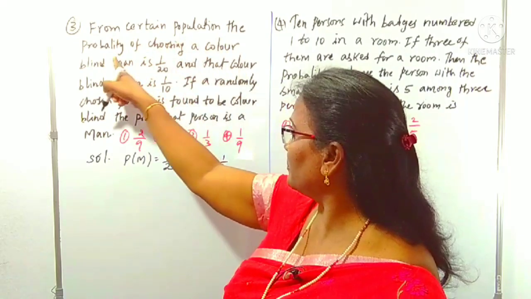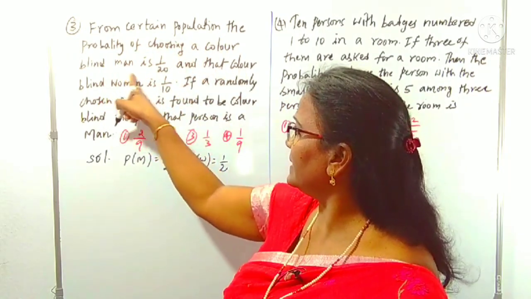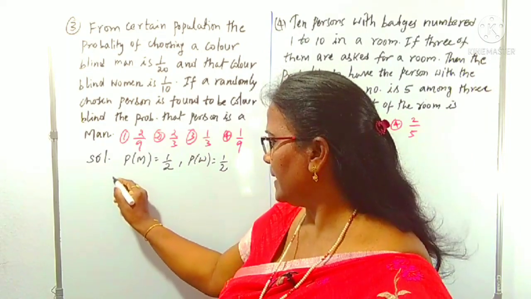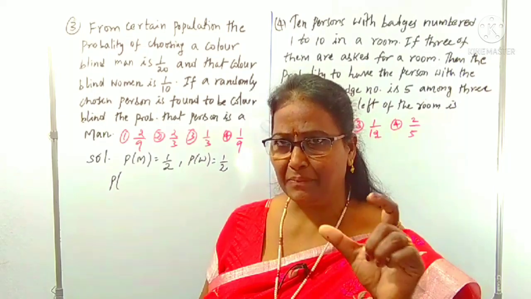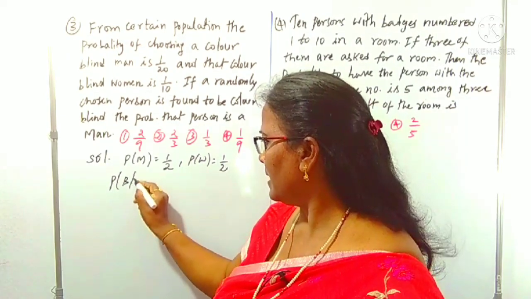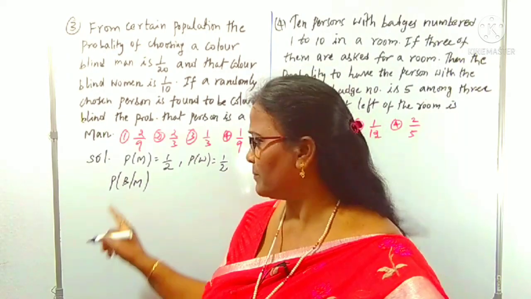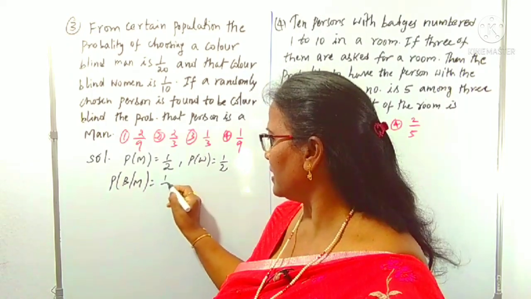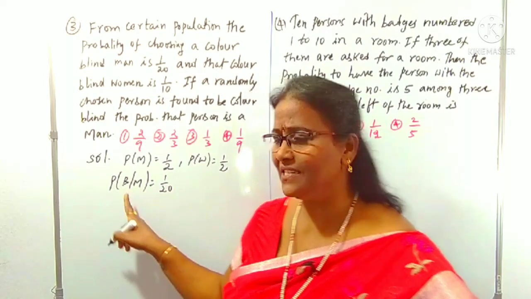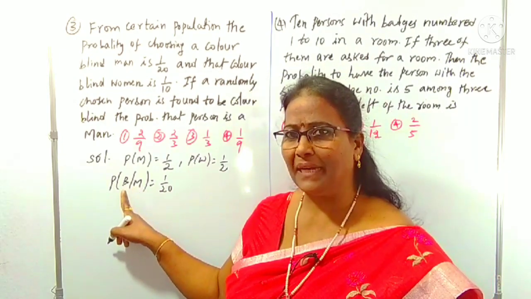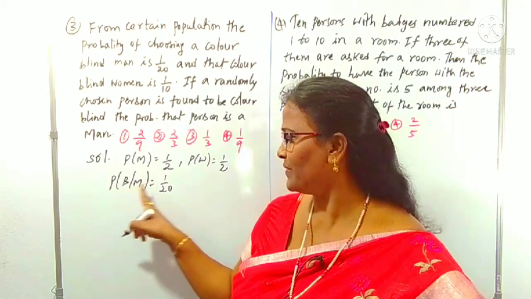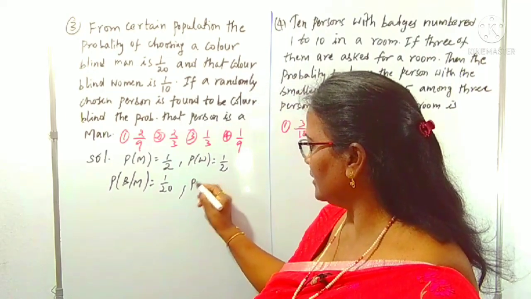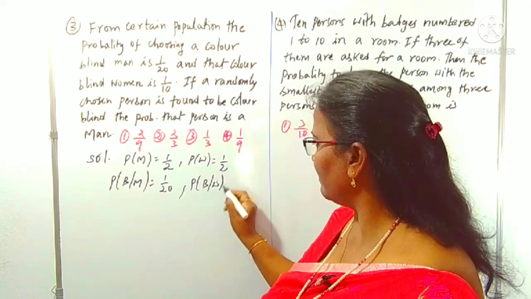From a certain population, the probability of choosing a colorblind man is 1 by 10. Some of this is conditional probability. Suppose I am taking B for colorblind, and M means man. So the probability of the man having the color blindness is given as 1 by 20. You can understand that the man has a color blindness. B stands for blind, I have taken. So 1 by 20 is given. In the same way, for women, the color blindness probability P of B by W is given as 1 by 10.